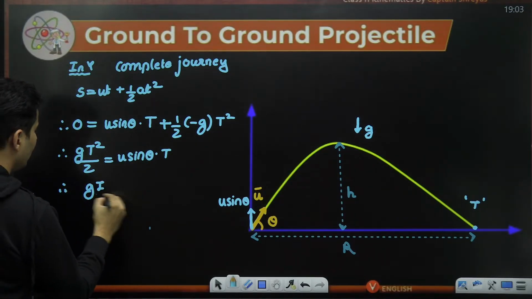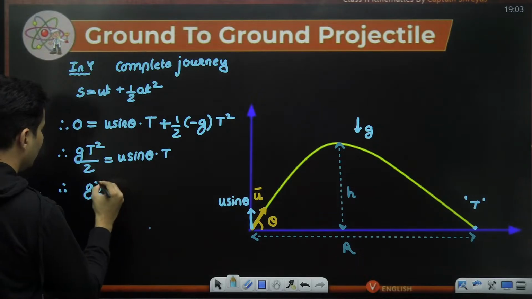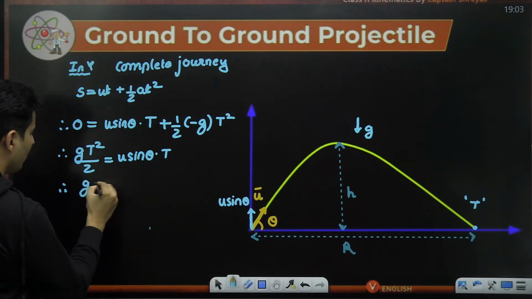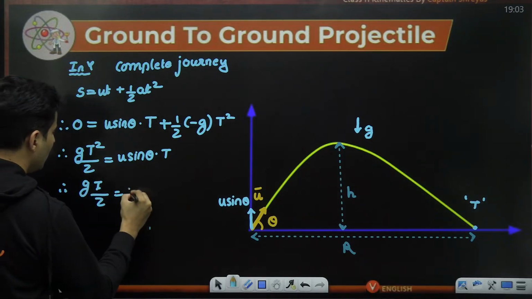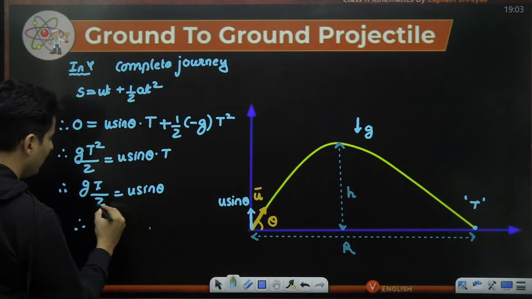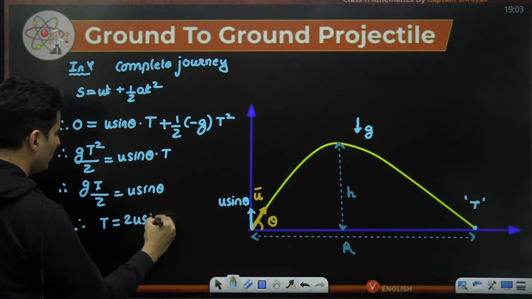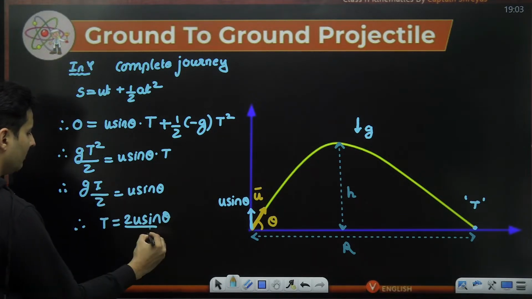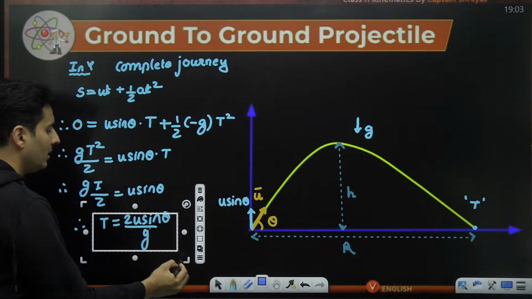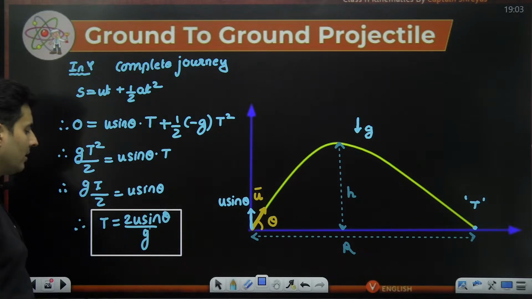So g multiplied by t divided by 2 is u sine theta. So t will be 2 into u sine theta, and that g will come over here. So time is 2u sine theta divided by g. Is this clear, my dear warriors?